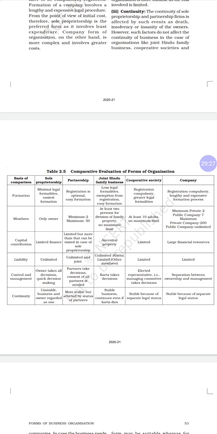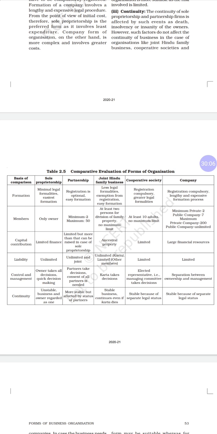Then in a joint Hindu undivided family, if the Karta or anyone passes away, the rest of the family members continue the business. So continuation is possible in joint Hindu family. Then cooperative society also has a separate legal status, so when other members leave, the cooperative society will keep running. There is no dissolution or winding up of the cooperative society.